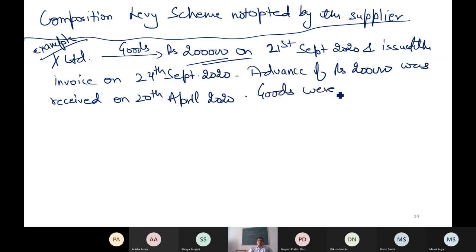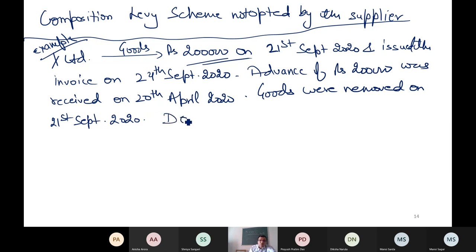The goods were removed on 21st itself, though in reality it will not happen. But I want to show that my purpose is to discuss with you time of supply. Goods were removed on 21st September. In reality it will not happen because without a tax invoice, you cannot remove the goods. Otherwise, penalty etc. will be applicable. But still, I am assuming.